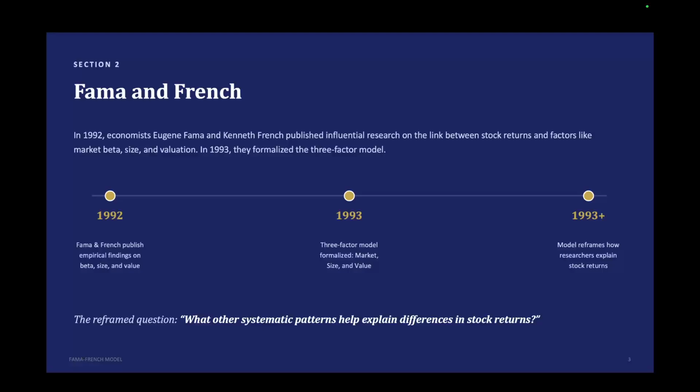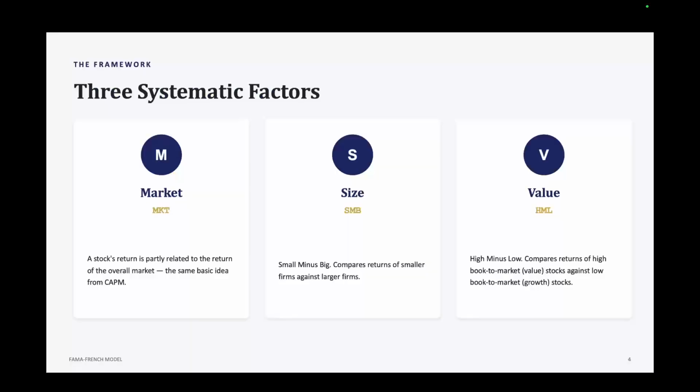So, in 1992, economists Eugene Fama and Kenneth French published an influential paper examining the relationship between stock returns and factors such as market beta, company size, and valuation. Then, in 1993, they formalized what became known as the Fama-French three-factor model. Instead of saying market risk explains stock returns, the model essentially asked, what other systematic patterns help explain differences in stock returns? The answer in the original three-factor model was three different factors. Those are market, size, and value. Now, let's take a look at them one at a time.